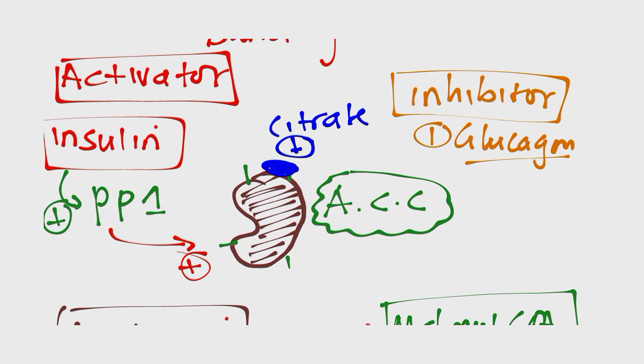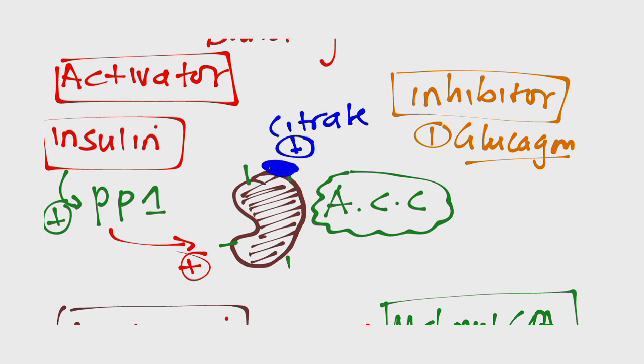So the body will start using fatty acids. It will release glucagon, which will promote the breakdown of fatty acids, and it's going to inhibit the building of new fatty acids. So glucagon inhibits fatty acid synthesis by inhibiting this enzyme called acetyl-CoA carboxylase. Now, how does glucagon inhibit this enzyme?